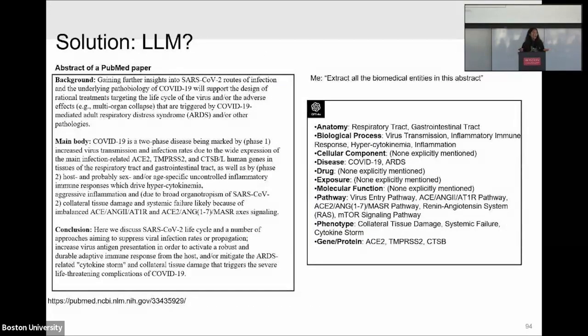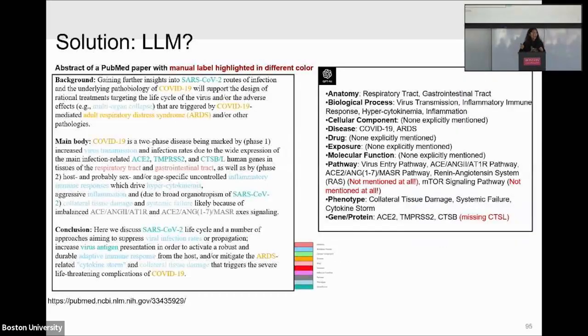But fortunately, now we are in an AI age. We have ChatGPT, we have large language models. We can definitely borrow strengths from them. Here's an example. This is an abstract of a PubMed paper. I feed this to ChatGPT and ask, can you extract the biomedical entities in this paper? GPT returned these results. At first look, GPT did a very good job. It extracts COVID-19, ACE2, and other entities from the abstract. But when we take a closer look and compare the GPT results with our manually labeled results, we find something unsatisfactory.